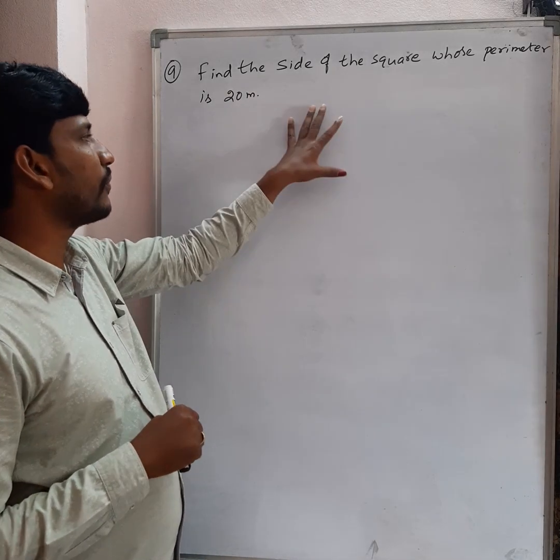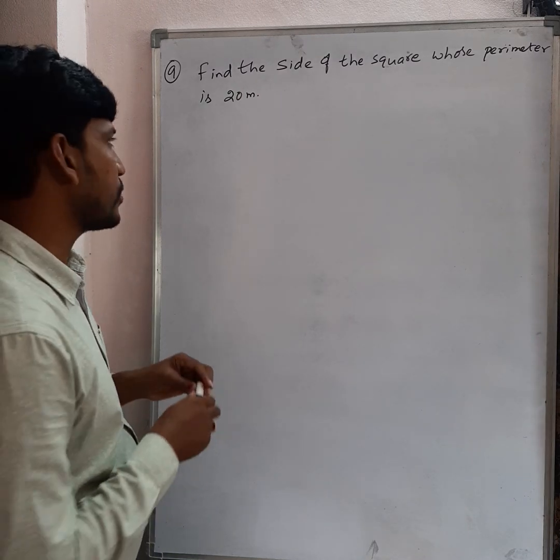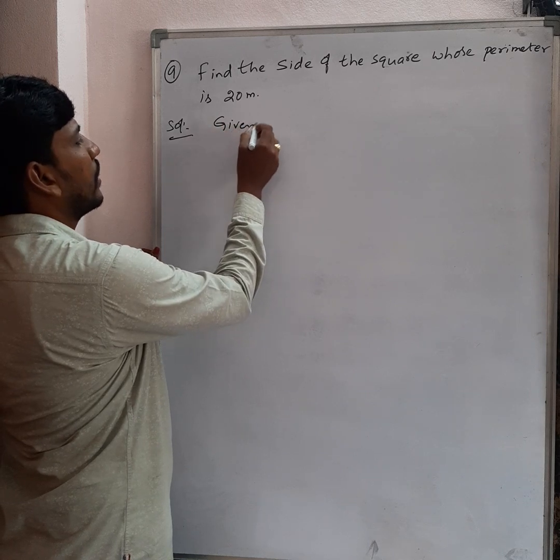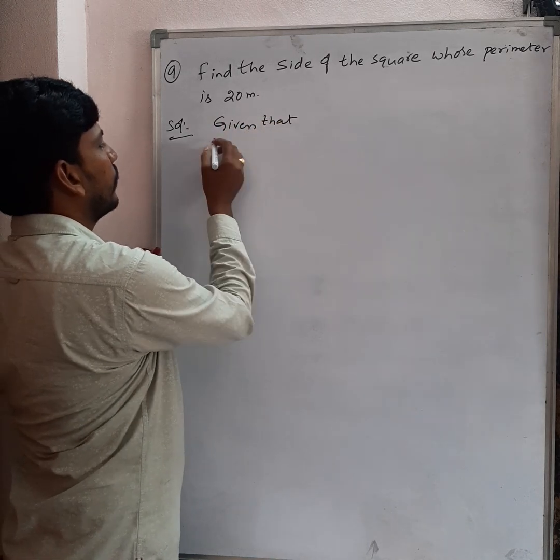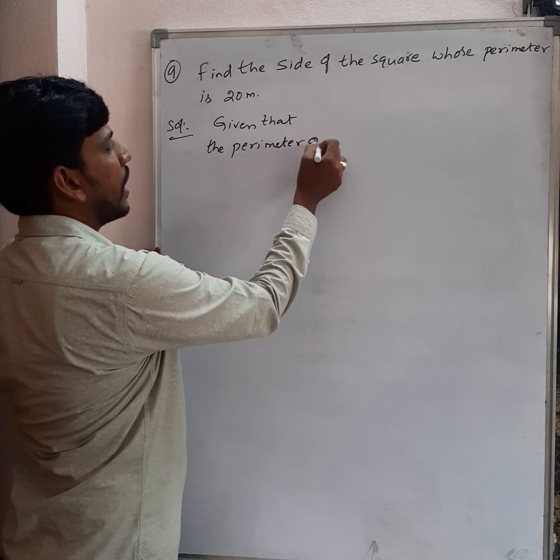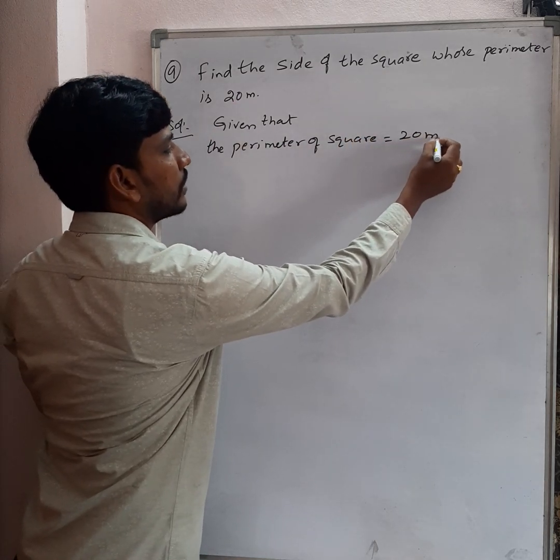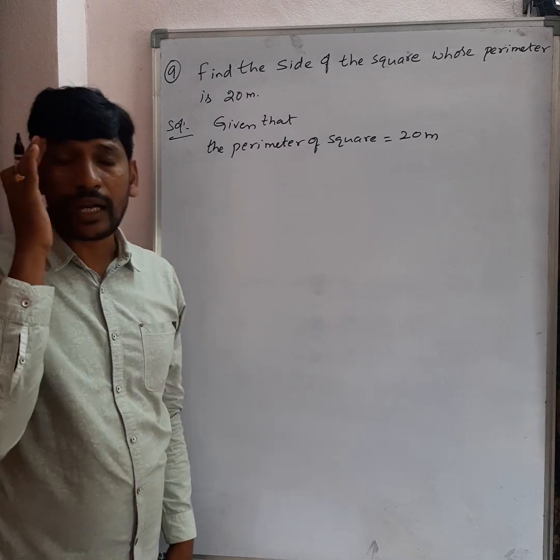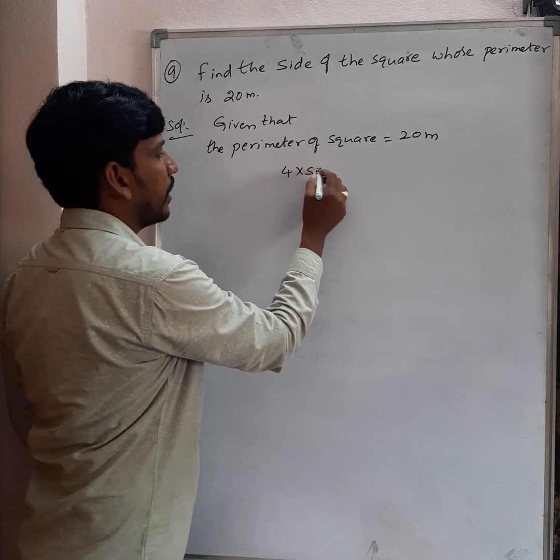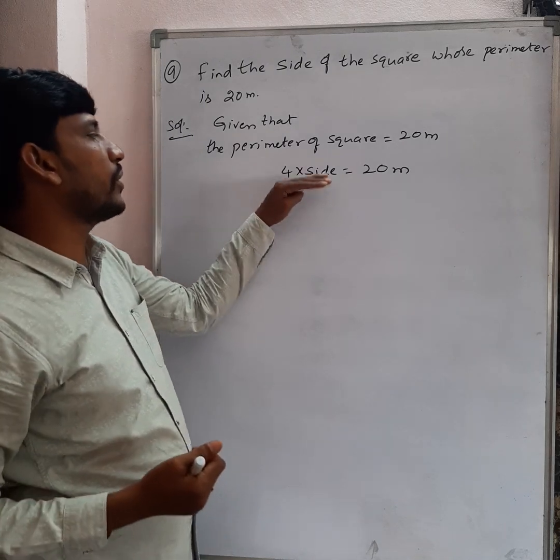Okay. Now I am going to explain once again how to find the side of the square when the perimeter is given. Now see this here, observe here everyone. Solution. So what is given? Given that the perimeter of the square is equal to how much they have given? 20 meters. So now, what is the perimeter of a square? 4 into its side. Clear? So that is 4 into side is equal to 20 meters.